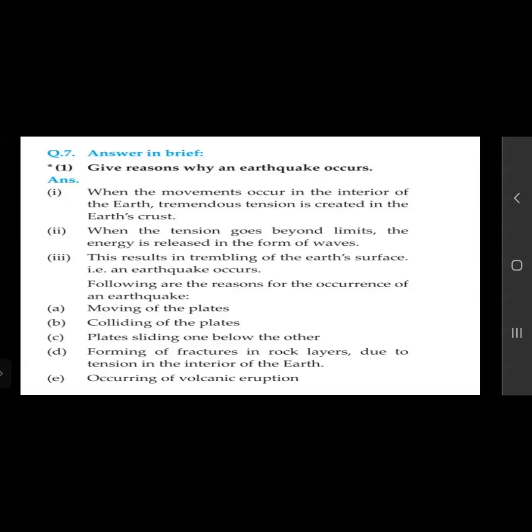So fractures are developed in the rock layers due to tension in the interior of the earth, and volcanic eruption can also cause an earthquake. So these are the reasons why an earthquake takes place.